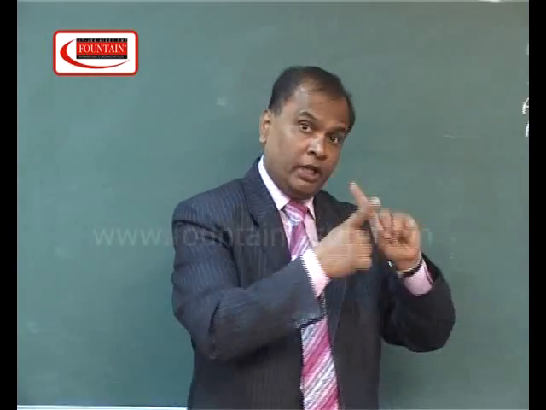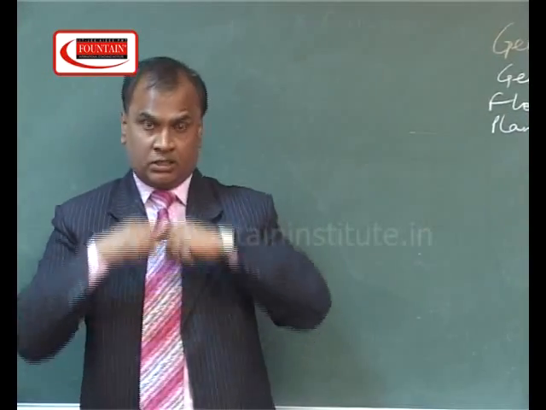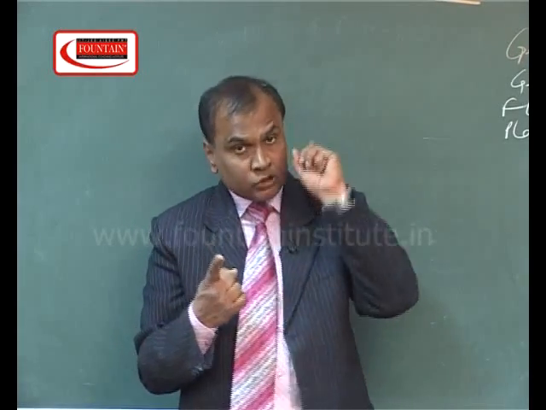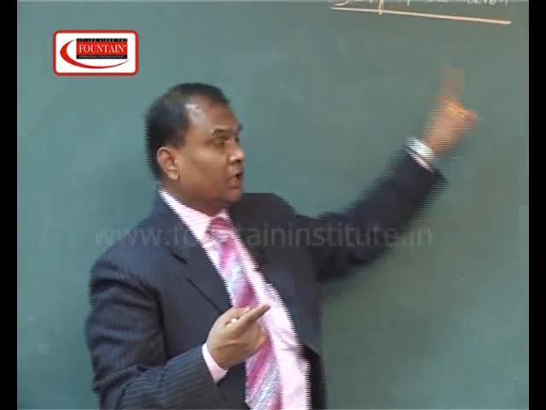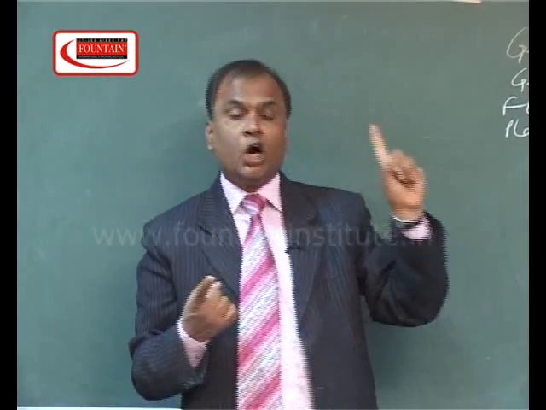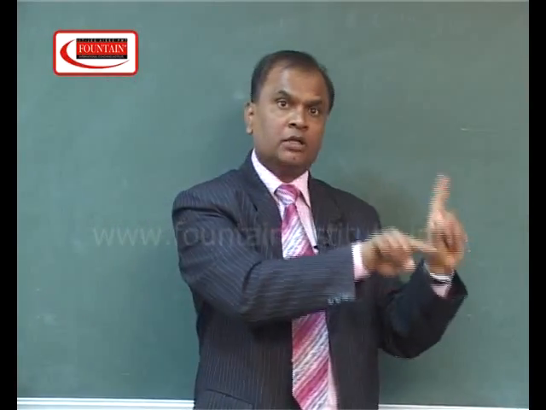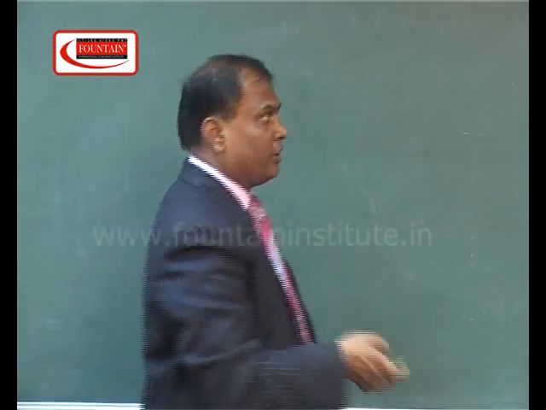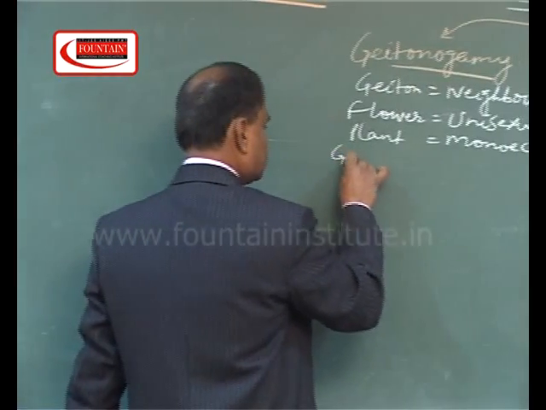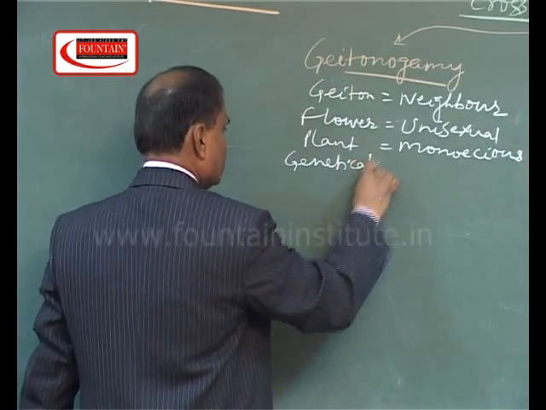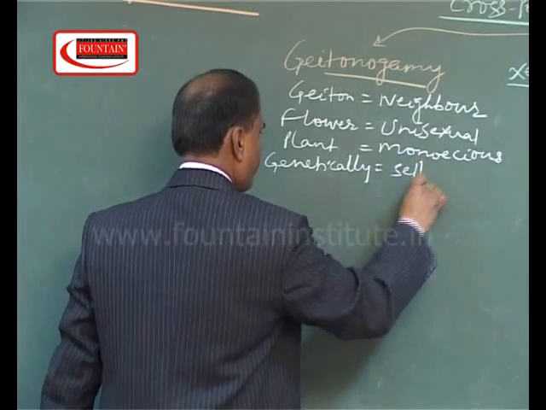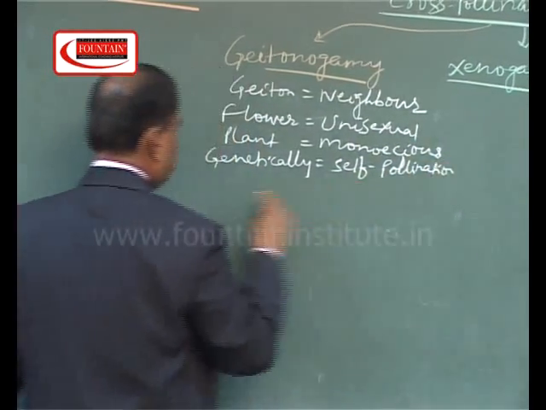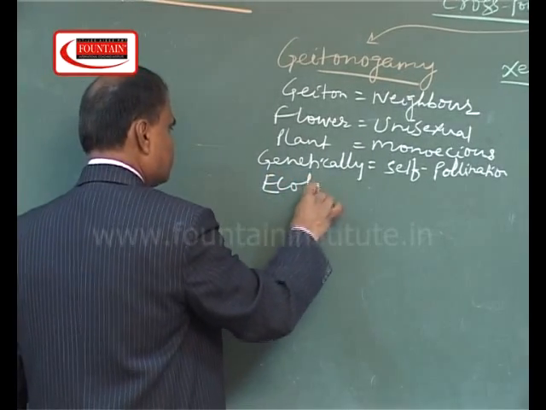But if we go into the details and analyze the result, there is no difference between self-pollination and Geitonogamy, because all the flowers of a single plant have the same genetic constitution. That's why Geitonogamy is genetically self-pollination but ecologically cross-pollination.